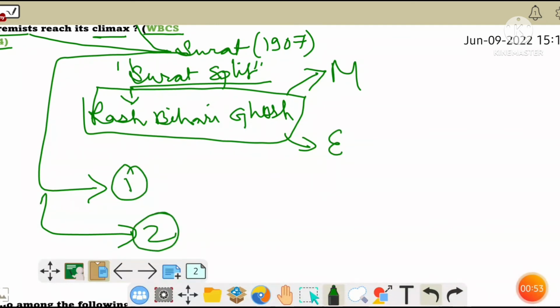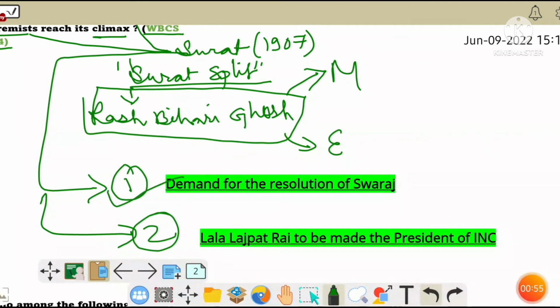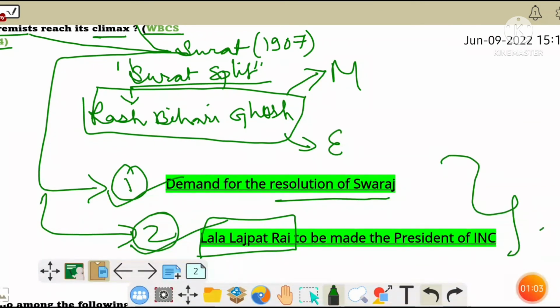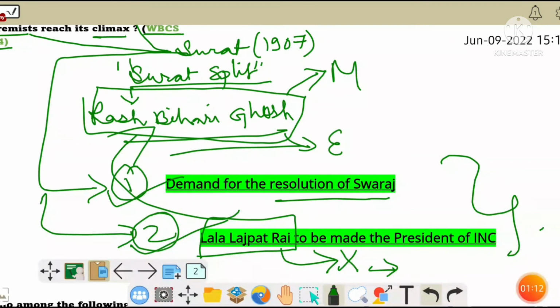And in the Surat session, the extremists made two demands: a resolution for Swaraj, and Lala Lajpat Rai to be made the president of the Indian National Congress. But both of their demands were not accepted by the moderates and they made Rash Behari Ghosh the president, and finally they got split into moderates and extremists.